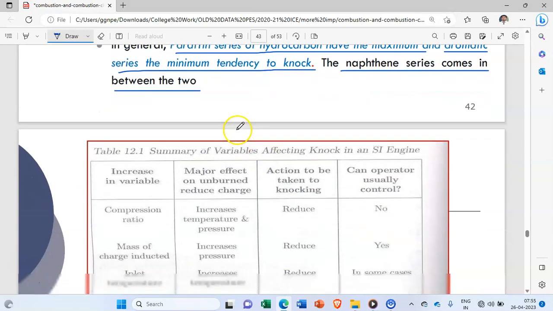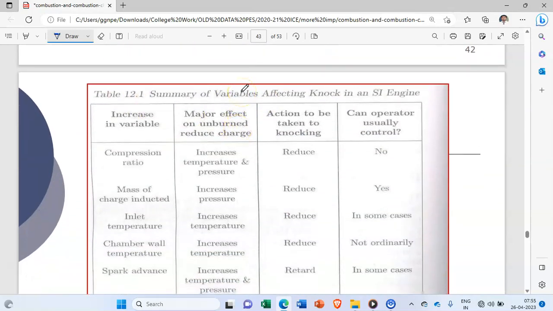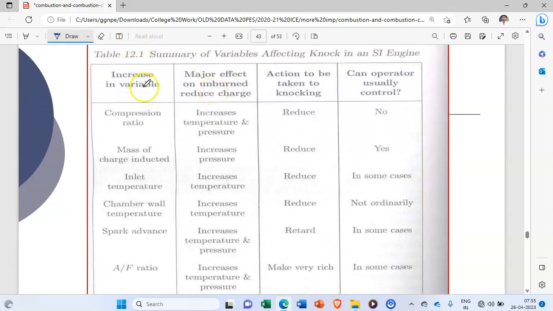Now let us discuss the summary of the parameters we have discussed up till now, which are affecting knocking in an SI engine. Let us see the increase in variable. If you increase these variables, what will happen? What is the major effect on the unburned charge, what action is to be taken to avoid knocking, and can the operator usually control it or not, yes or no? So the first parameter is compression ratio.